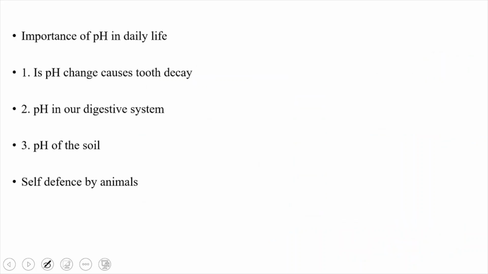Right. So let's discuss the importance of pH in our daily life. All living organisms are pH sensitive. That means they can survive only in a narrow pH range. Any change in the pH value, whether an increase or decrease, will cause disturbance to the normal metabolic activities of a living organism. So there is some importance of pH in our daily life. The first one is that pH changes cause tooth decay.